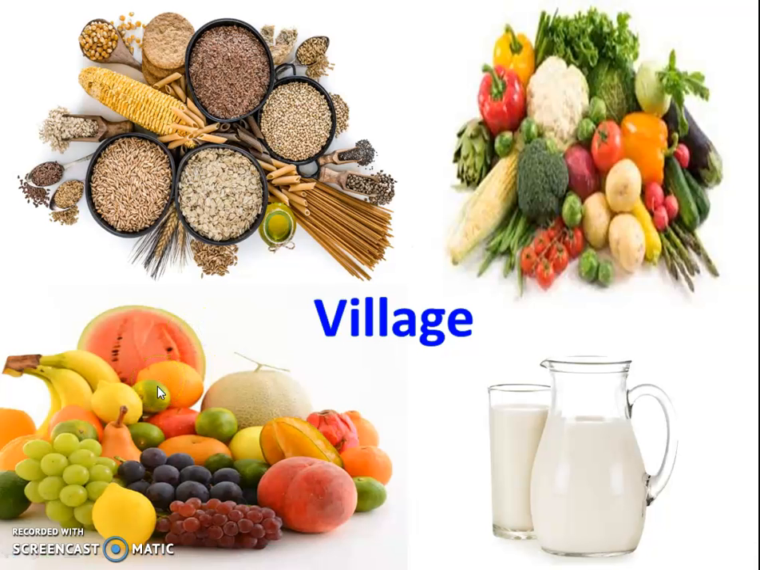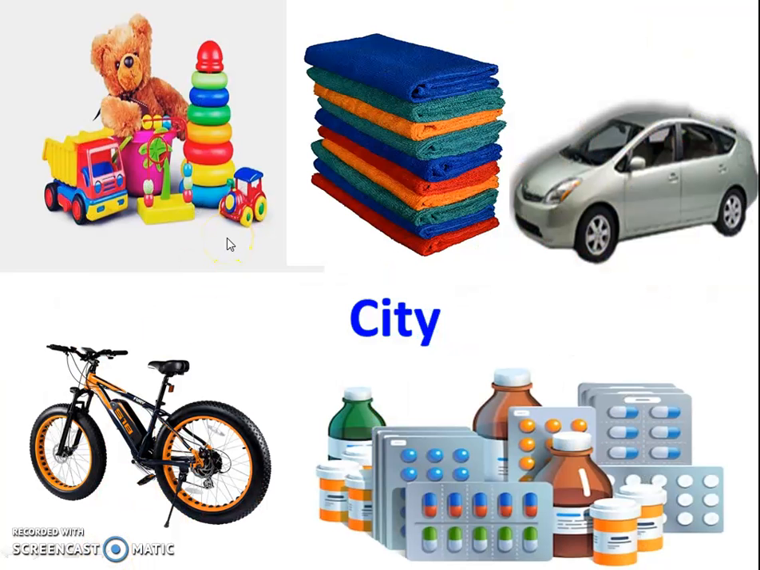Dear students, we have already learned that grains, vegetables, and fruits are produced on farms, and we depend on villages for these things. Villages are the producers of grains, vegetables, fruits, milk, etc. And we depend on cities for bicycles, toys, vehicles, clothes, medicines. These are produced in factories, and mostly these manufacturing factories are situated in cities. So we depend on the city for these things.